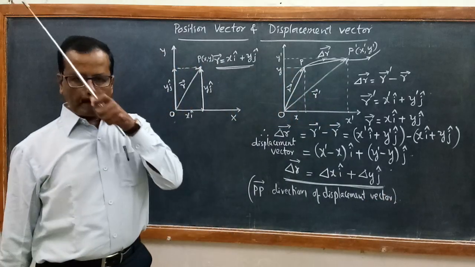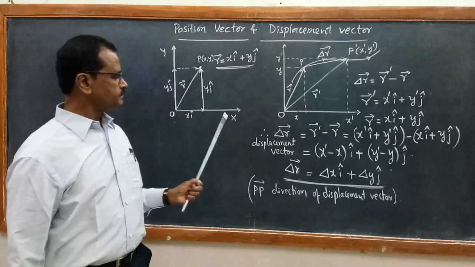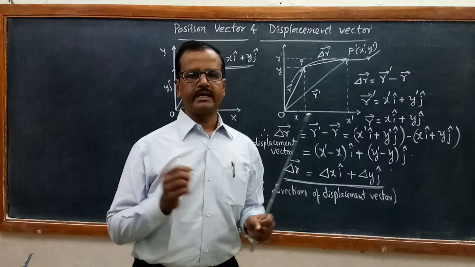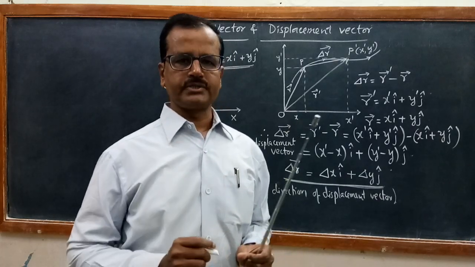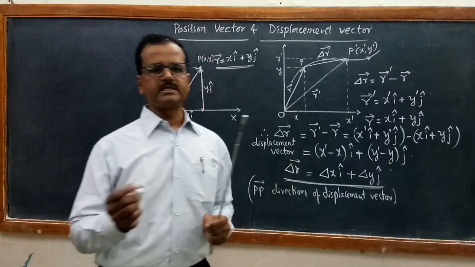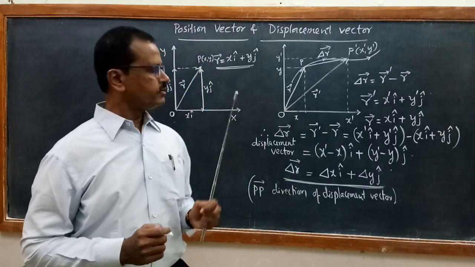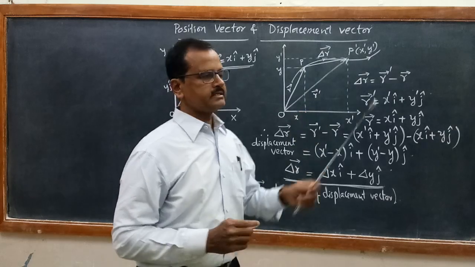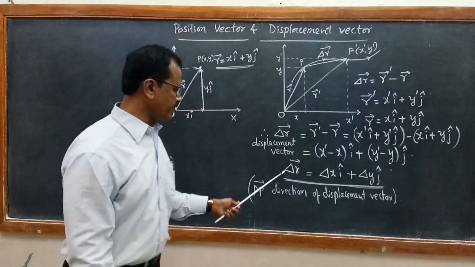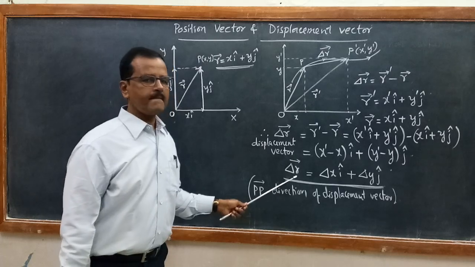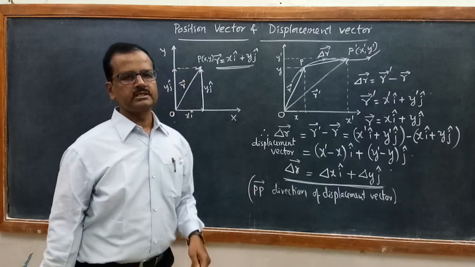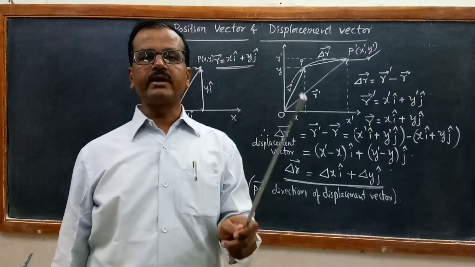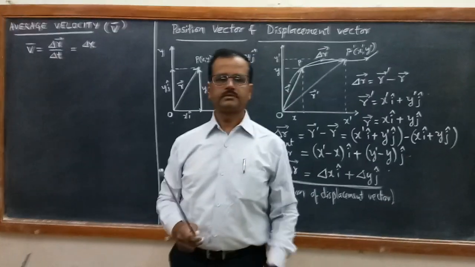Now, in the next part, once we know displacement, the displacement divided by the time taken gives us the average velocity. Average velocity is displacement divided by time taken. So we will find out the average velocity. Let us take the time taken from 0 to t as a difference in time, delta t. If you divide this displacement by delta t, that gives us the average velocity.